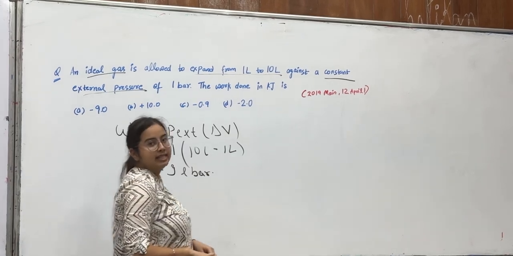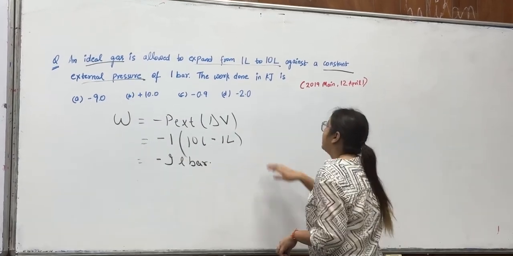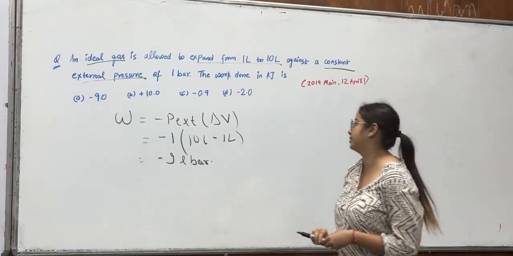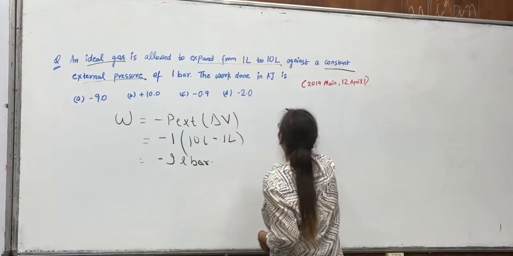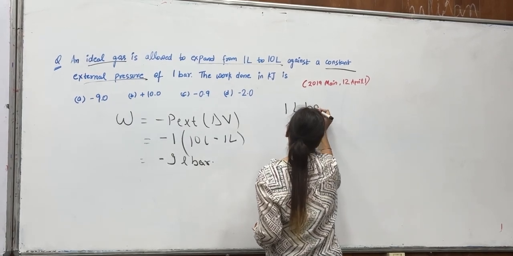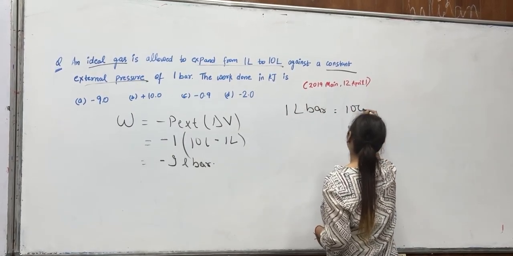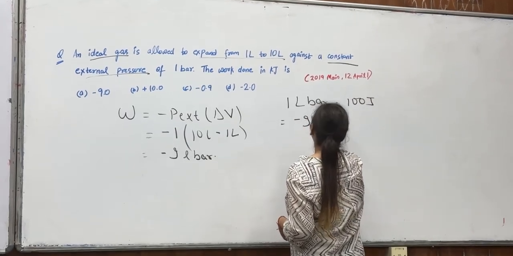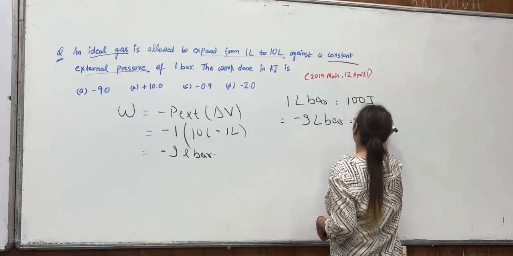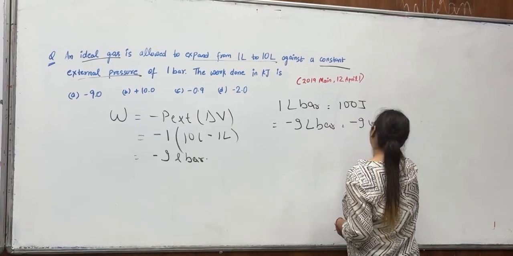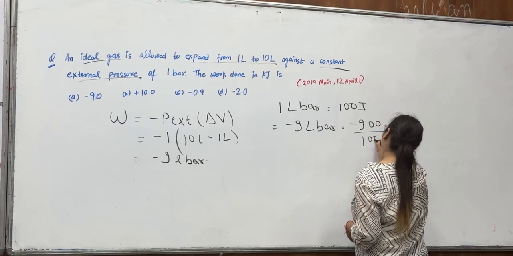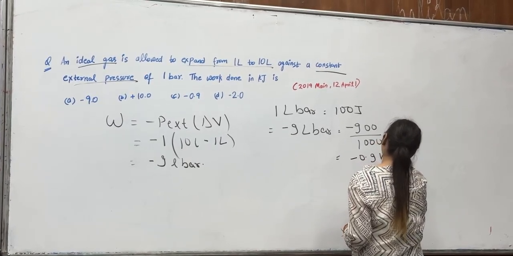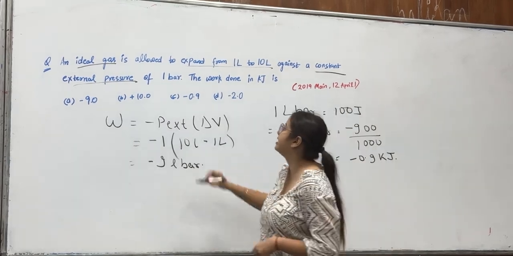But as you can see above, the question asks for the answer in kilojoule. So we will try to convert the unit. We know 1 liter bar equals 100 joule. So here minus 9 liter bar equals minus 0.9 kilojoule, which tells the answer to be C.